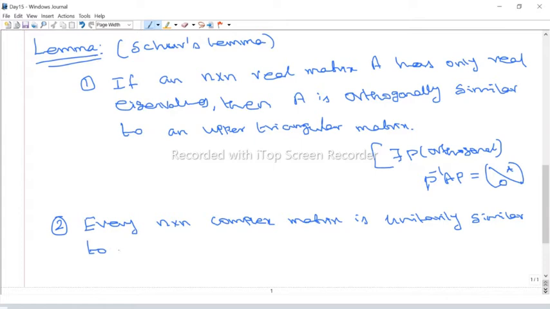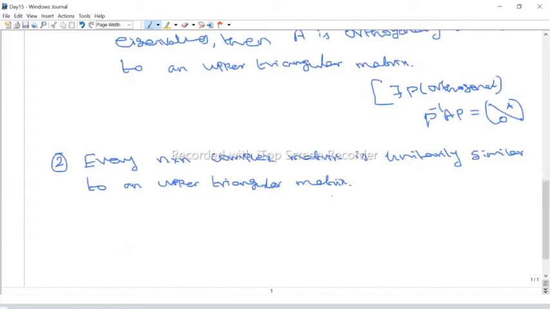Similar to an upper triangular matrix. It always happens. But if it is similar to a diagonal matrix, then it becomes diagonalizable. But in general, not all matrices are diagonalizable. But any matrix is similar to an upper triangular matrix.